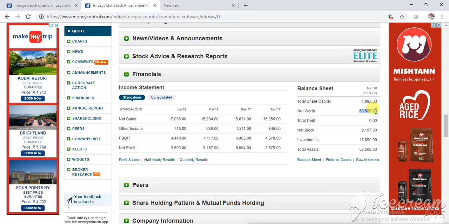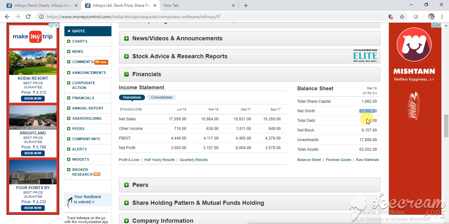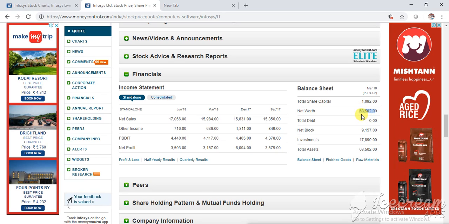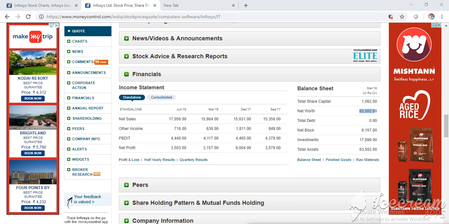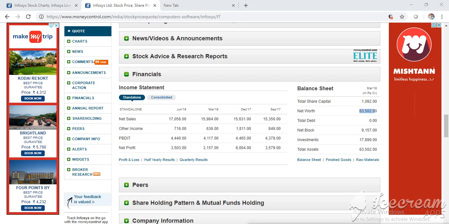But for most companies, see, net worth is 63,500 crores, and they can have 100 or 200 crores of loan. That is fine because they're just taking the loan to save taxes. So 100 will be like 0.1 something, and if it is 600 crore, it will be 0.6%. So basically that is fine. They have just taken it to save the taxes.